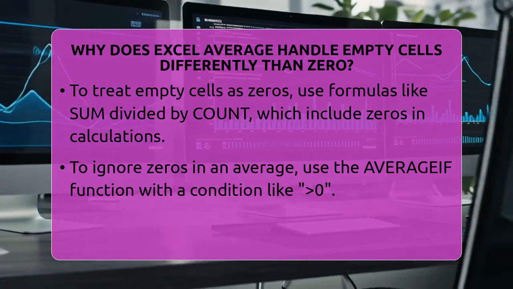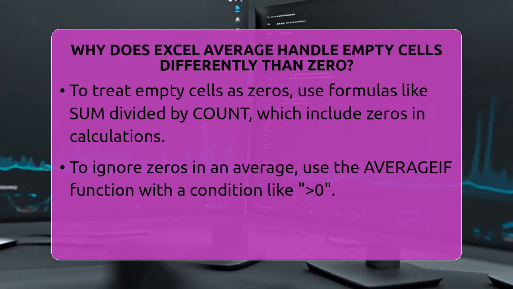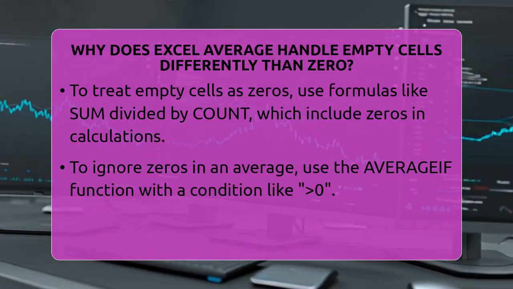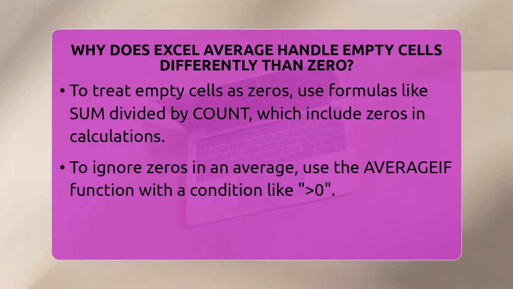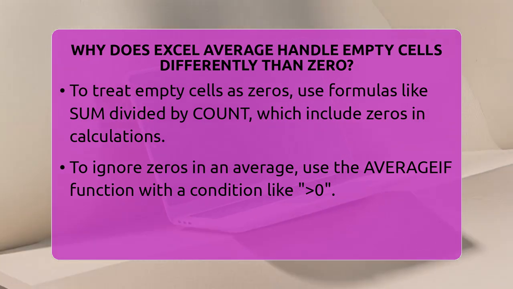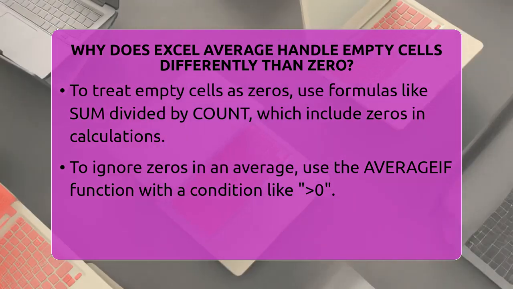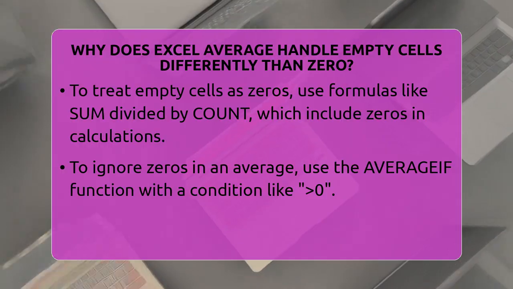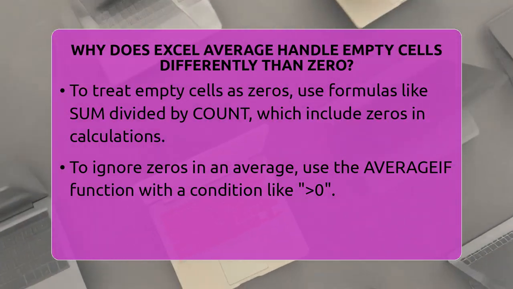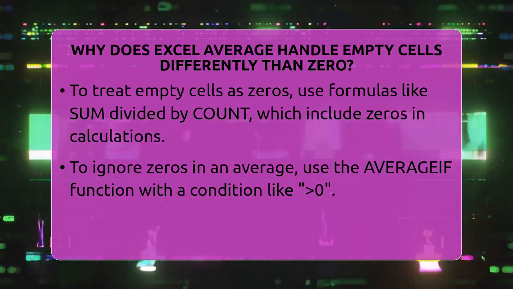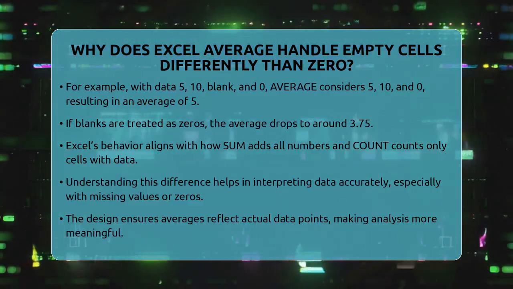Understanding this difference is important because it affects how you interpret your data. For example, if your data has values 5, 10, blank and 0, the average will be calculated over three numbers, 5, 10, and 0. The average will be 5. But if you count the blank as 0, the average becomes lower, around 3.75.